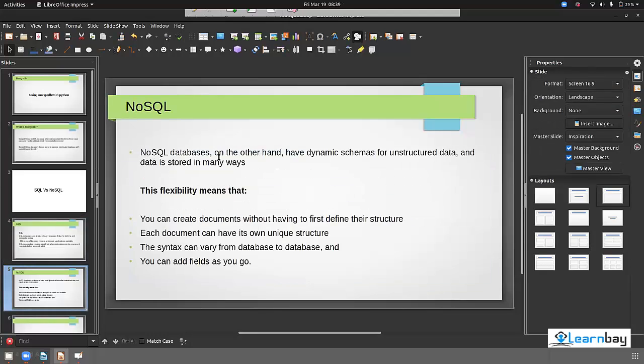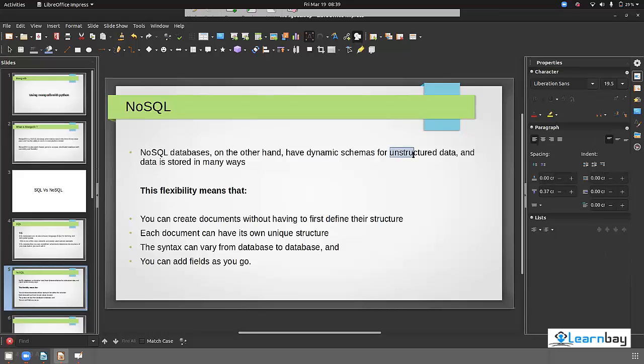NoSQL databases, on the other hand, have a dynamic schema. Dynamic schema in the sense that it is not decided in prior. We don't have to decide what the schema is. Depending on our data, the schema changes. It doesn't care. It will dynamically adapt to that schema. And it is unstructured data.